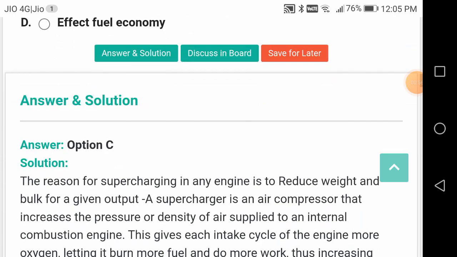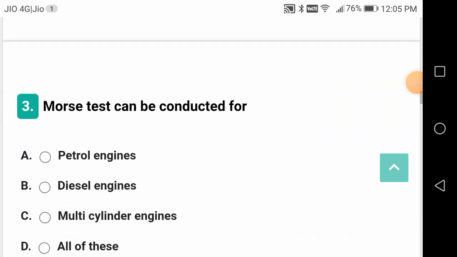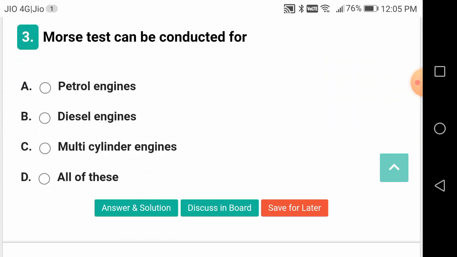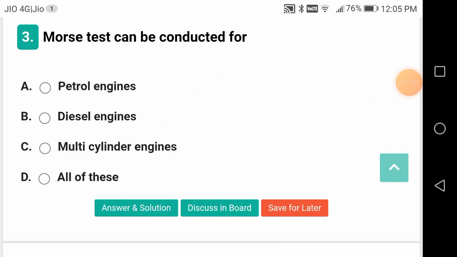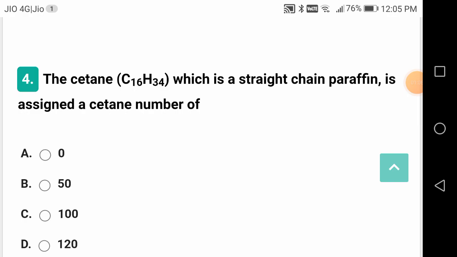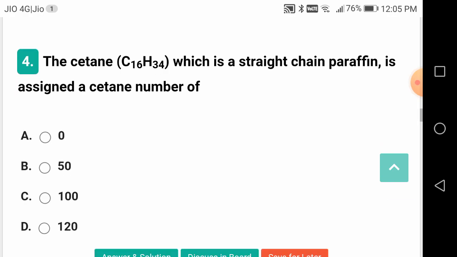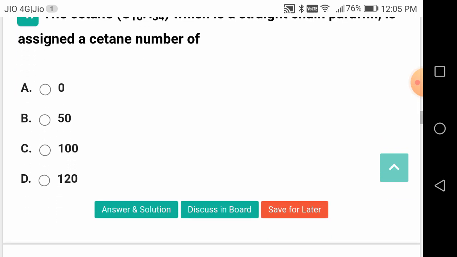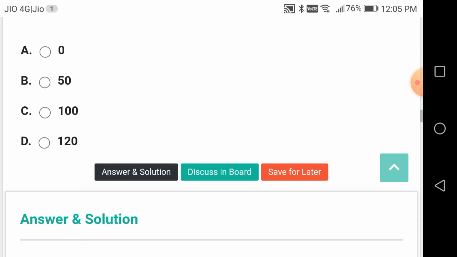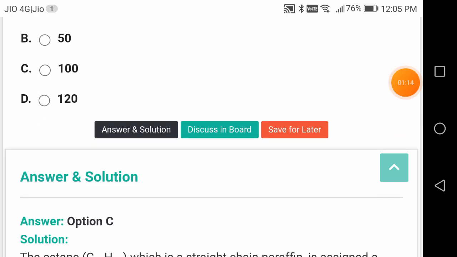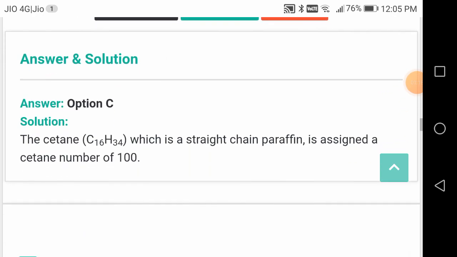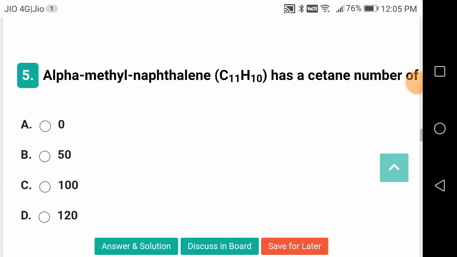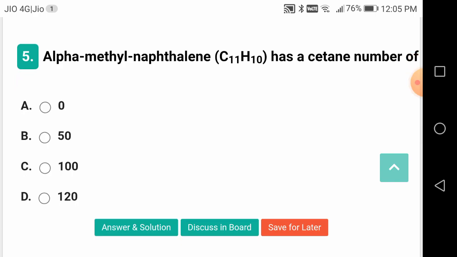Next, more tests can be conducted for multi-cylinder engines. The cetane number: C16H34, which is straight chain paraffin, is assigned a cetane number of 100. Alpha methyl naphthalene has a cetane number of 0.